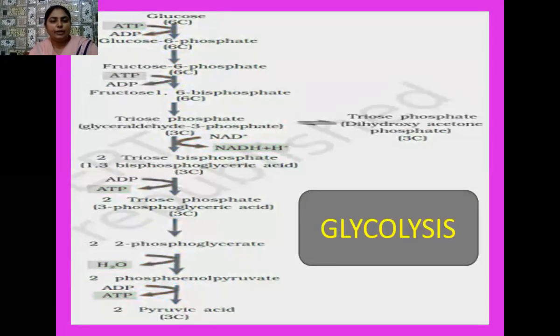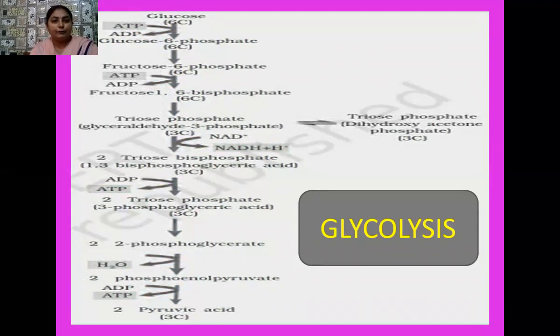Students, here we are going to recall once again the topic of glycolysis. As I have told you, glycolysis is the breakdown of the glucose molecule, which is a hexose sugar, in the cytoplasm with the help of enzymes and in the absence of oxygen. And as a result of glycolysis, a 3 carbon compound is formed, and this 3 carbon compound is known as pyruvate or pyruvic acid. So this glycolysis is a reaction that takes place in multiple steps.